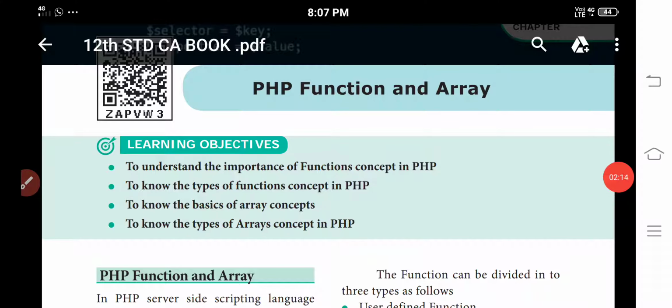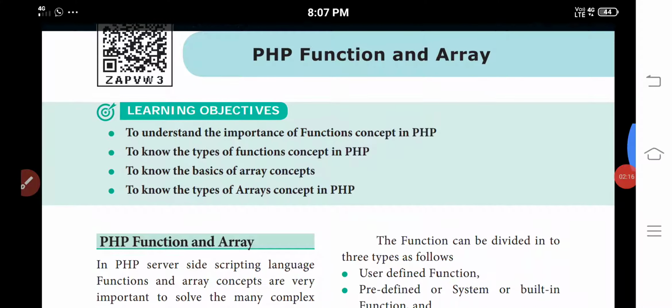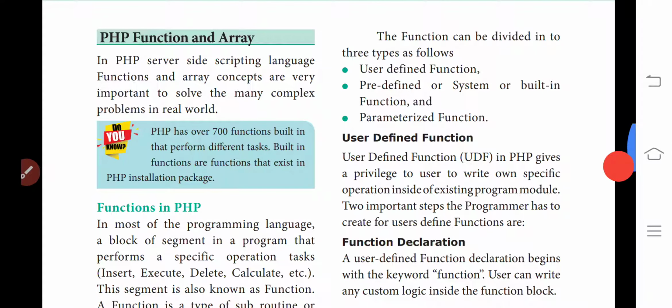Okay guys, now we can see what a PHP function is and what arrays we use in PHP. First we study the PHP functions. So what is a function? One example: if I want to go to school, I have to get ready.